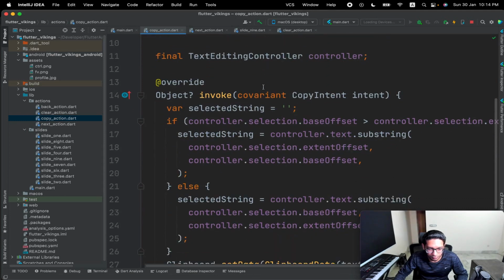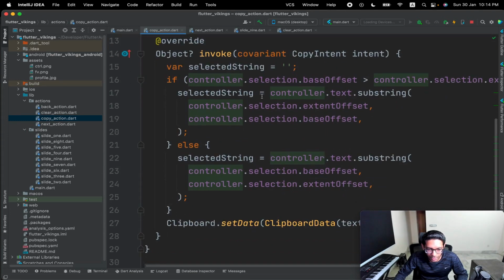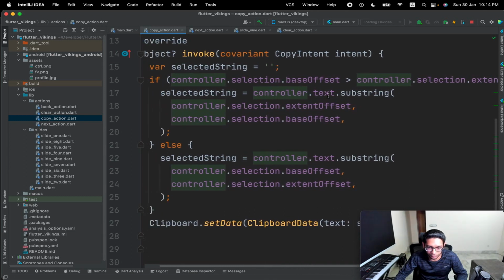And then what it will do is take the controller, and I have added some logic because it was giving an index out of bound exception. So I just reverted the base offset and the extent offset of this controller text just to make it work. If we select from the beginning till the end, the whole offset changes, and if we select from the end to the beginning, the offset signs revert.